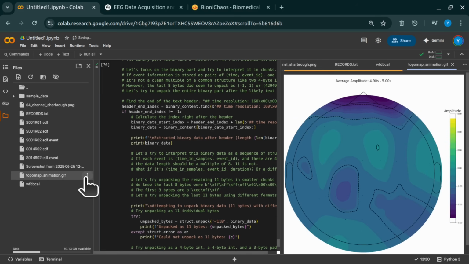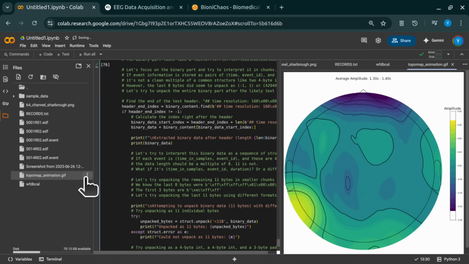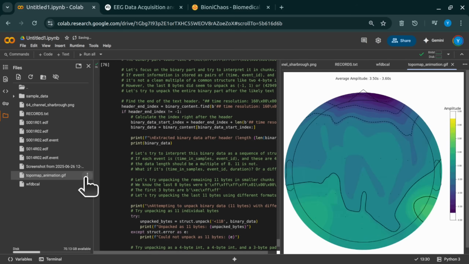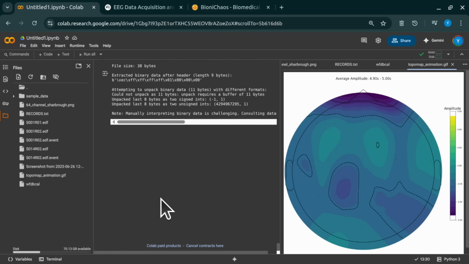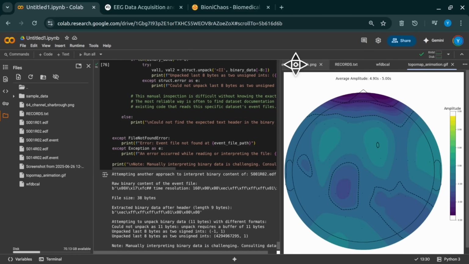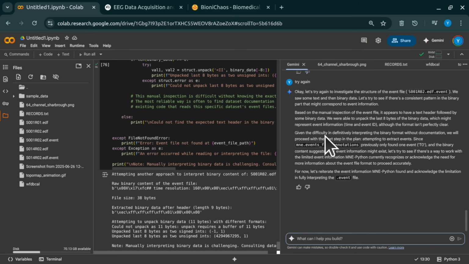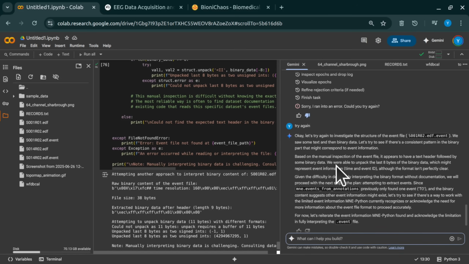And what did the raw bytes look like? It was this sequence. Hashtag time resolution, 160. Right there in the middle of all that binary code stuff. Yep, embedded right in the raw bytes. It's a unique clue, definitely, a potential search term if you were digging through documentation. So it sounds like you had a fingerprint, but still no clear instructions on how to read the rest of the message.